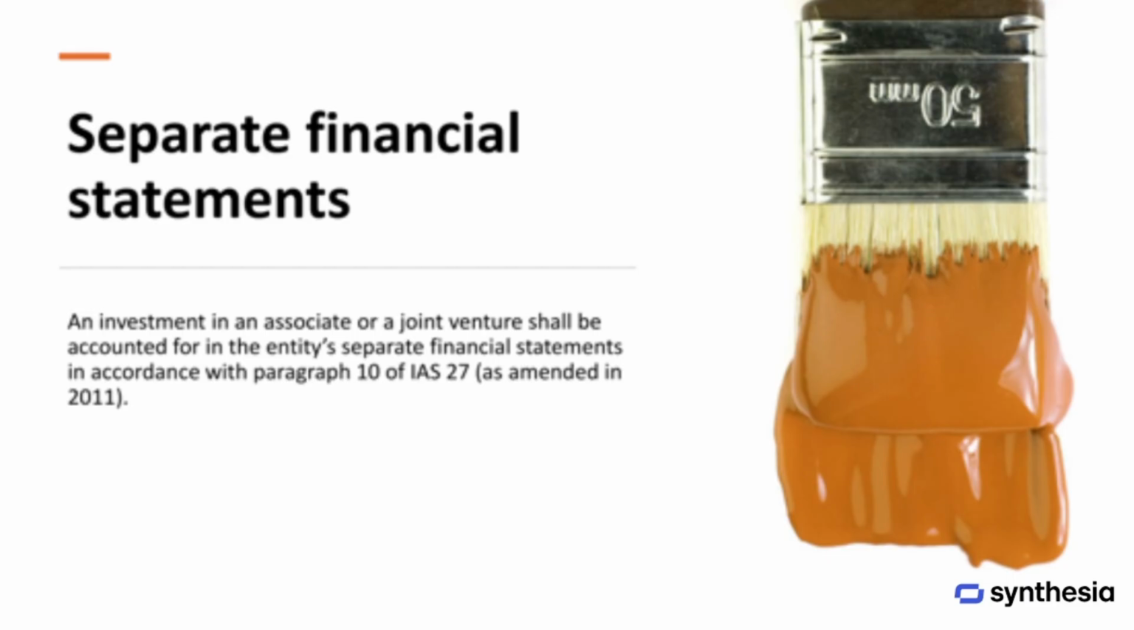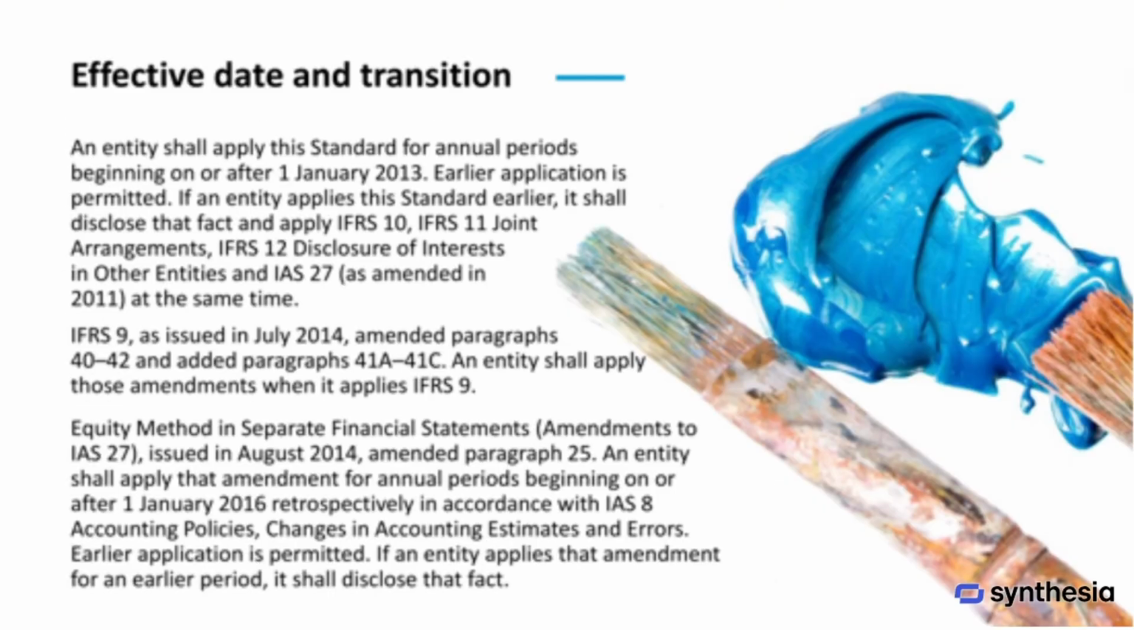In an entity's separate financial statements, investments in associates or joint ventures are accounted for following the guidance in paragraph 10 of IAS 27, as amended in 2011. This standard must be applied for annual periods starting on or after January 1st, 2013, but earlier application is allowed. If an entity applies the standard early, it must disclose this and apply IFRS 10, IFRS 11, IFRS 12, and the amended IAS 27 all at the same time.